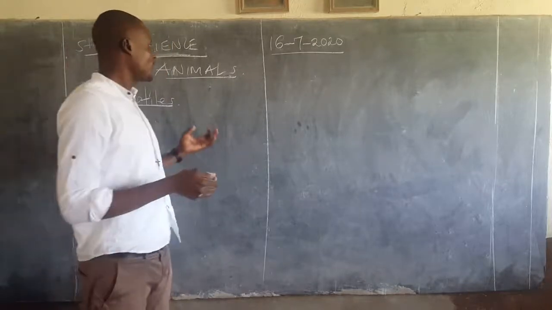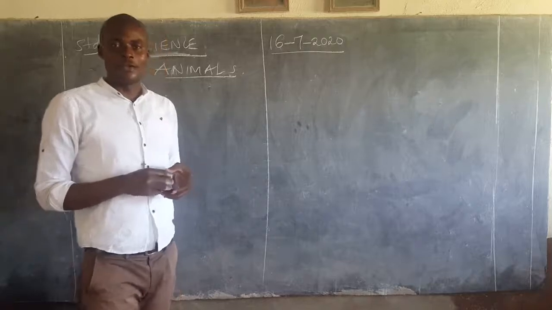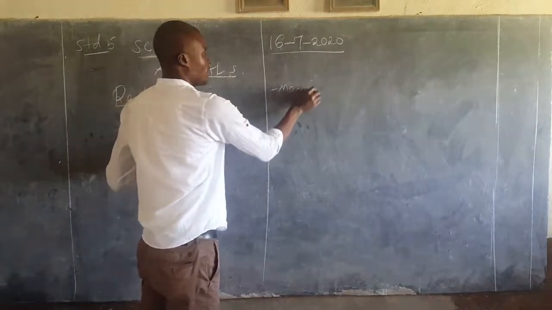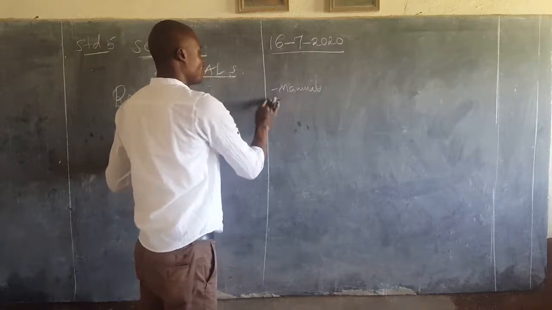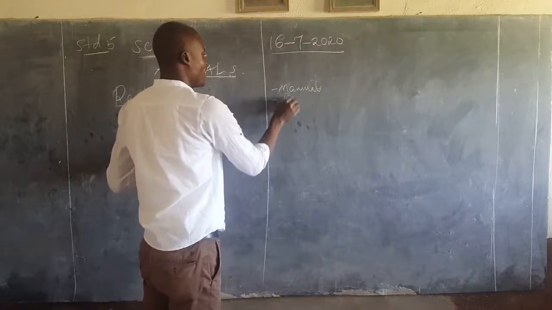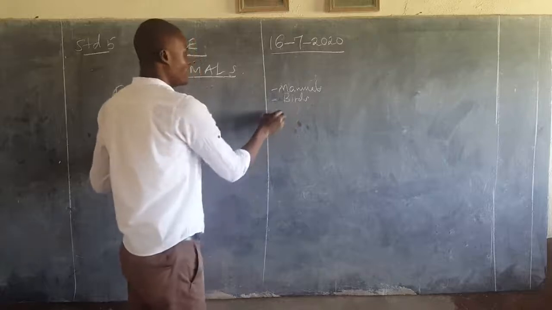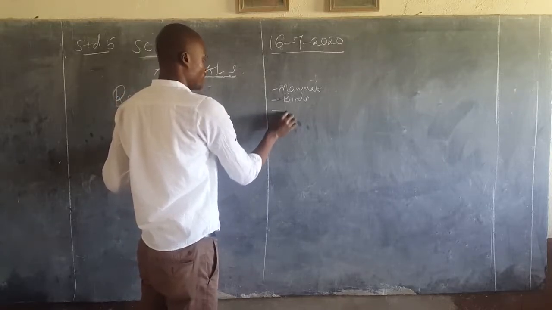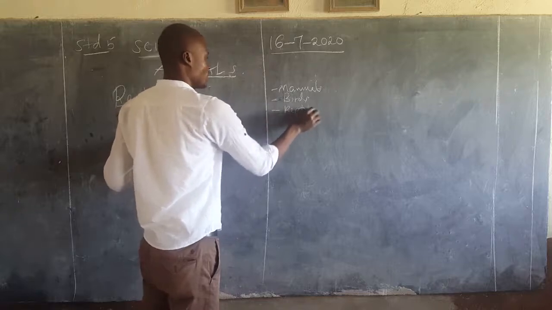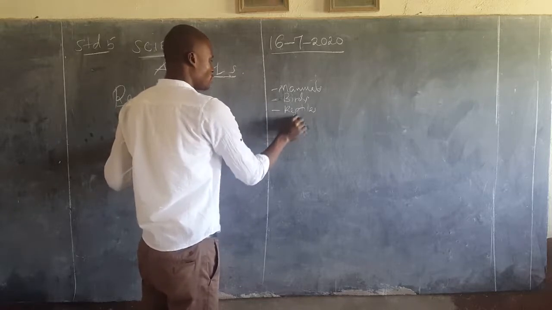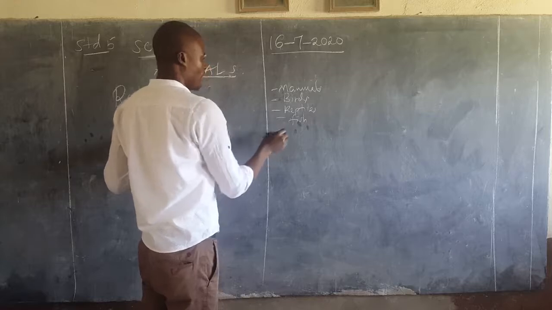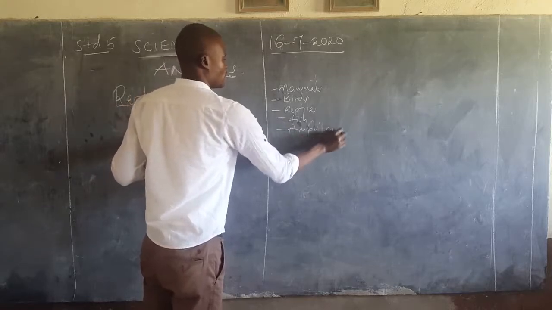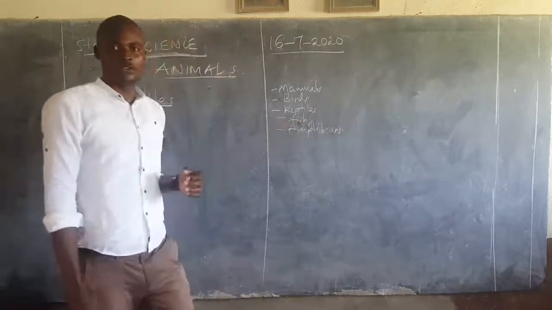After that, we went ahead to mention categories of these vertebrates. And we mentioned that we have mammals. After mammals, we have birds. After birds, we have reptiles, we have fish, and then again we have amphibians. So we talked about these 5 categories.